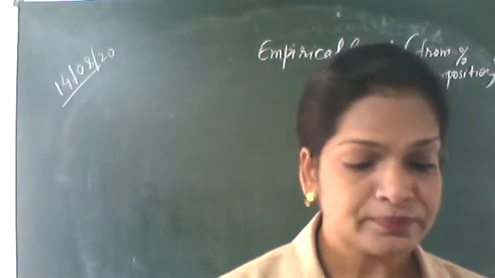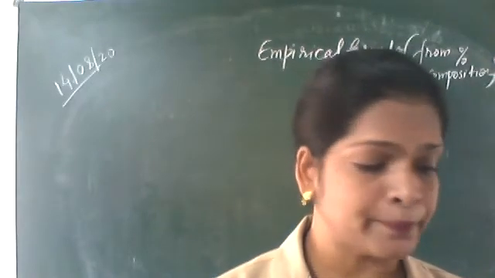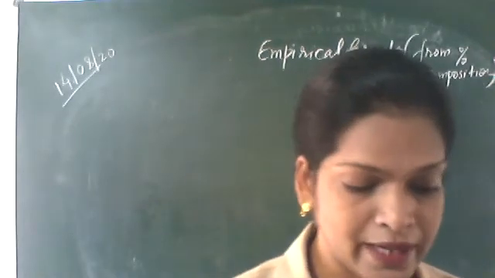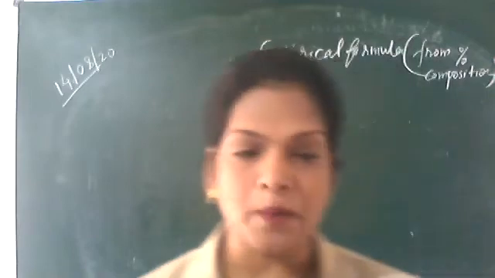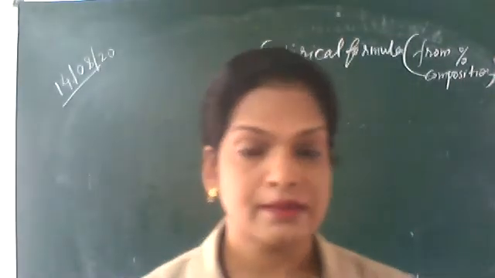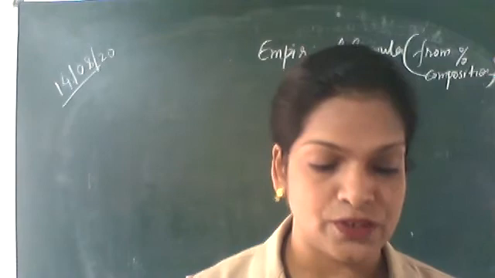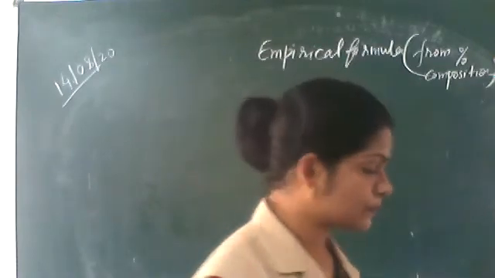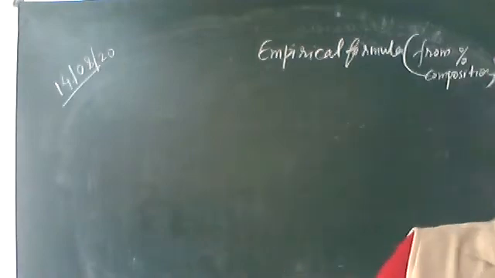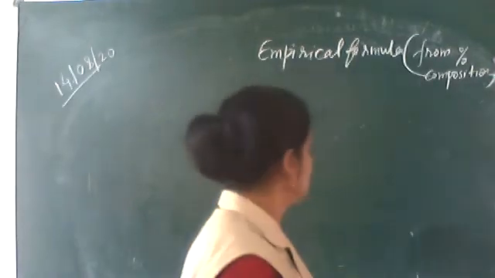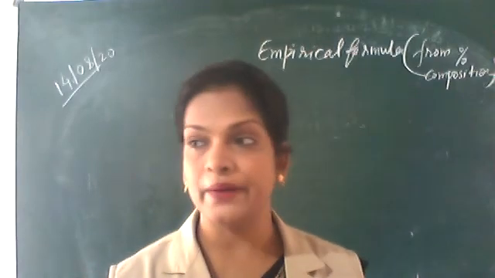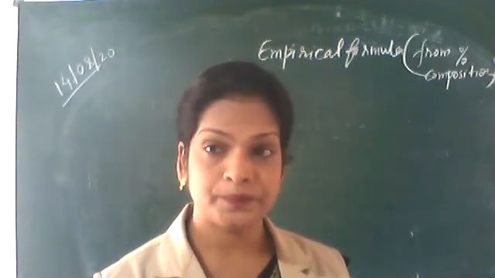All right. So we will be taking one question, write down. Percentage composition of different elements in a compound are given below.